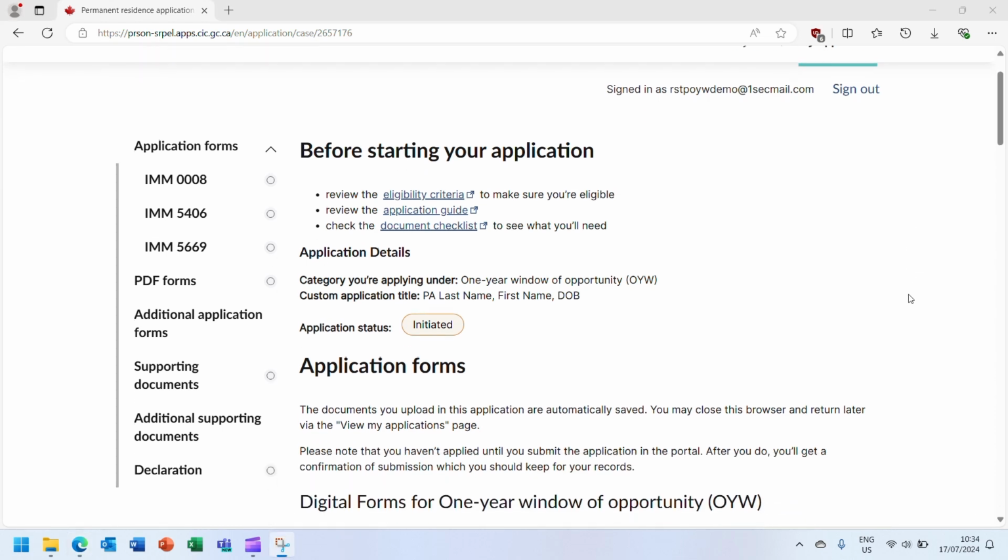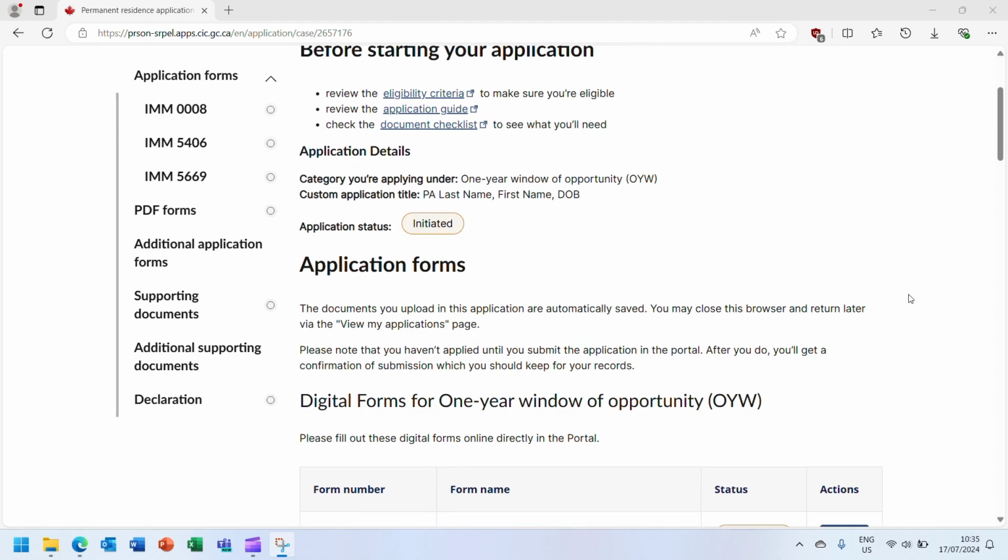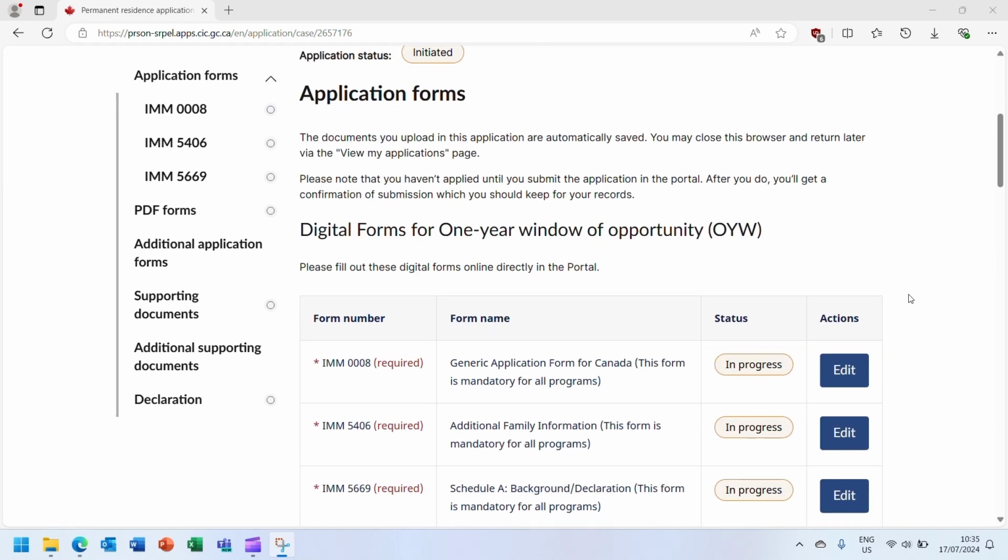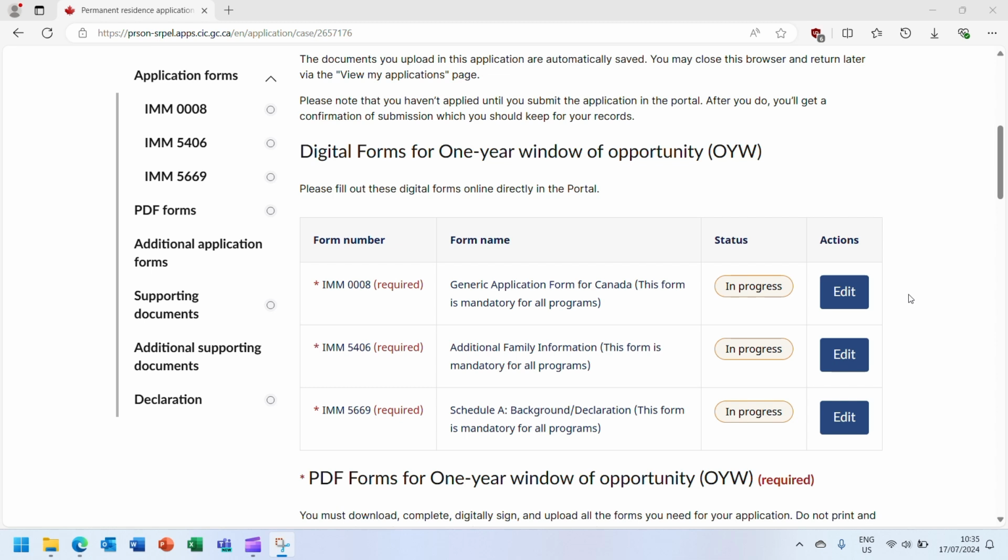For a one-year window application, the following mandatory forms must be completed digitally in the portal: the IMM 0008 Generic Application Form for Canada, the IMM 5406 additional family information form, and the IMM 5669 Schedule A form.